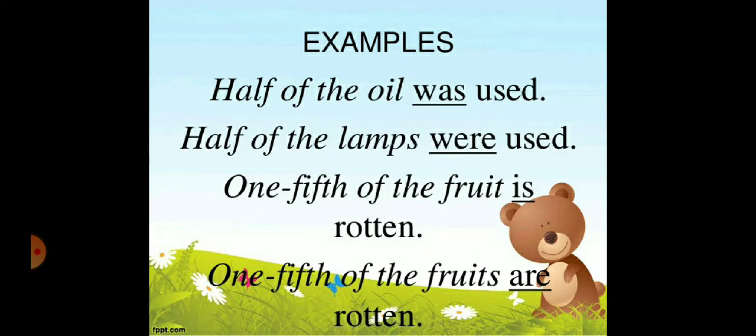1/5 of the fruit is rotten, that is collectively, and they refer to the singular noun, that's why the singular verb is used here. So the example is 1/5 of the fruit is rotten. 1/5 of the fruits, that is individuals, that's why it will take the plural form of the verb, are rotten here.